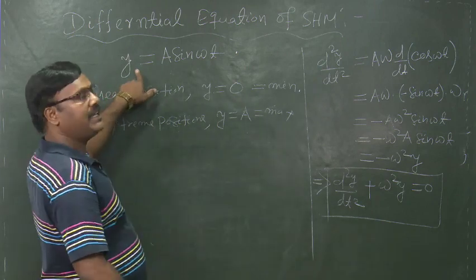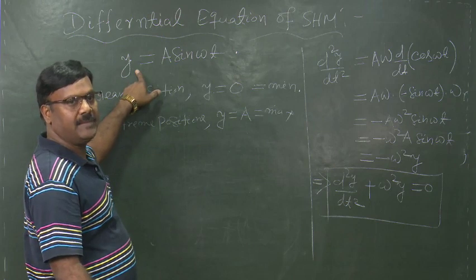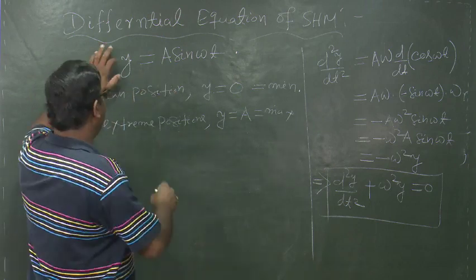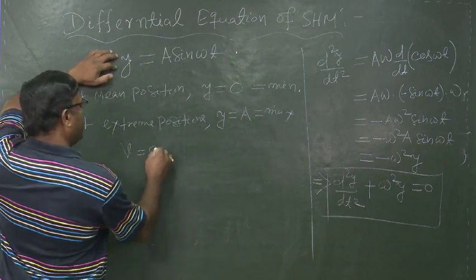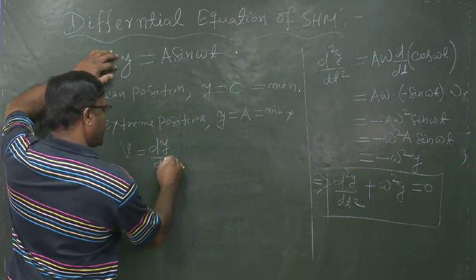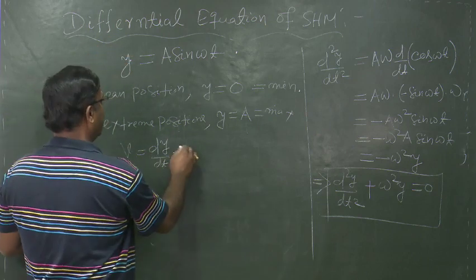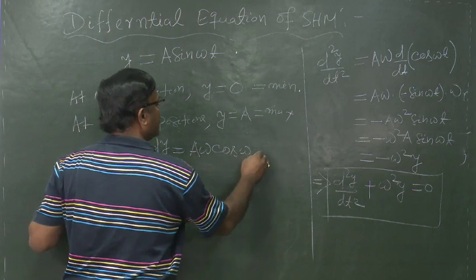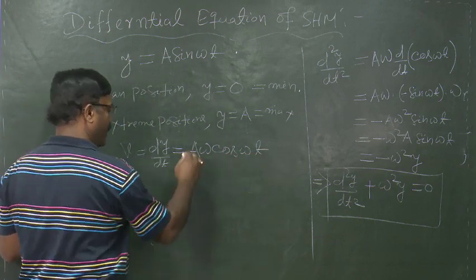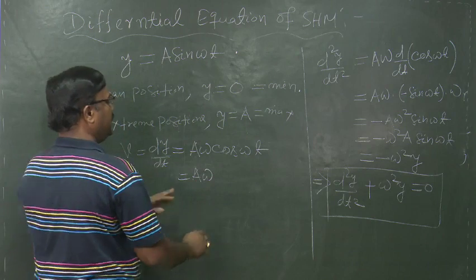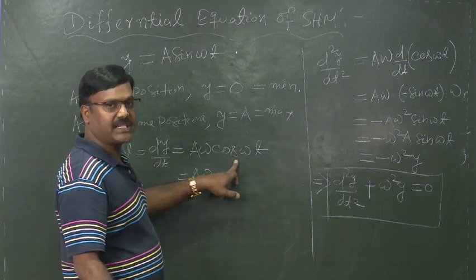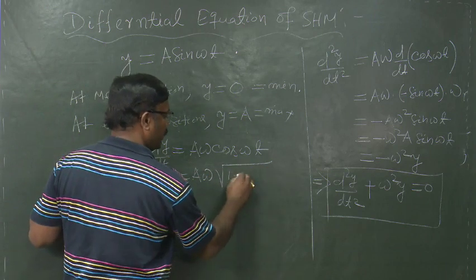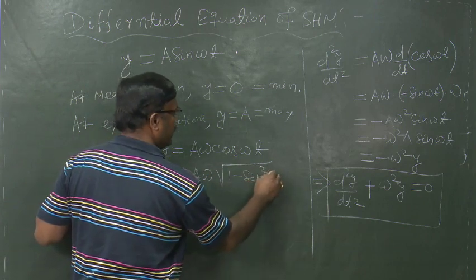And if y is equal to a sin omega t is the displacement in SHM, then its velocity will be the derivative of displacement, v is equal to dy by dt, which is equal to a omega cos omega t. Further, on simplifying, we can write cos omega t can be expressed in terms of sin omega t as root over of 1 minus sin square omega t.